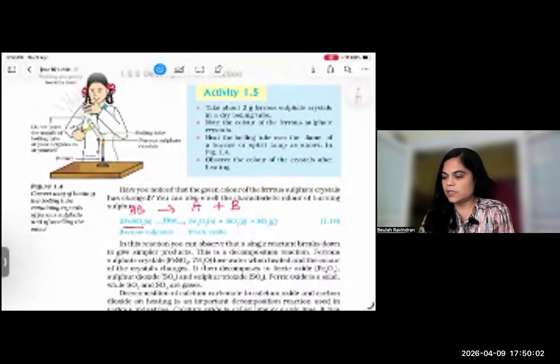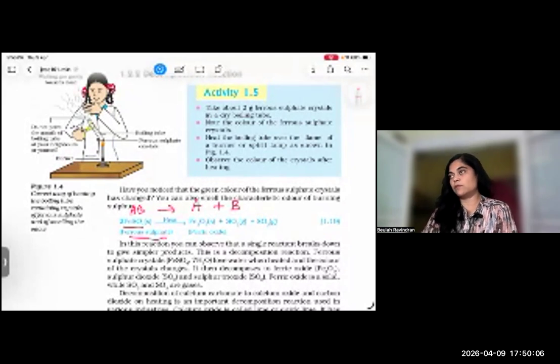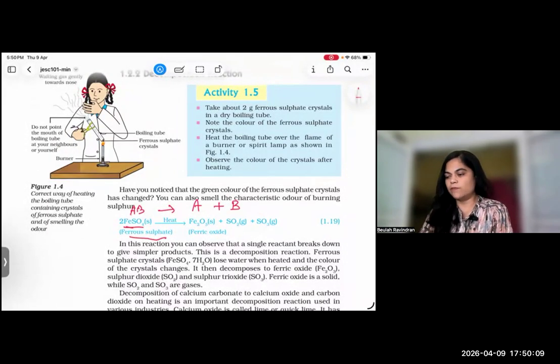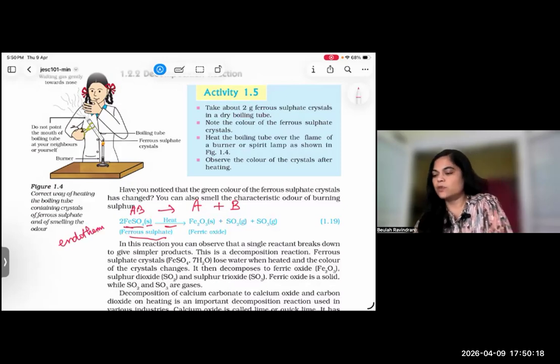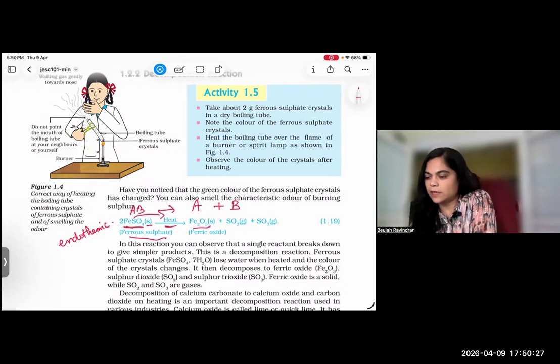Okay, here you can say FeSO4, ferrous sulfate, in solid form. In the presence of heat, this is endothermic. Yes, endothermic. So it gives Fe2O3 solid, and sulfur evolves as sulfur dioxide and sulfur trioxide. This also you have to balance.